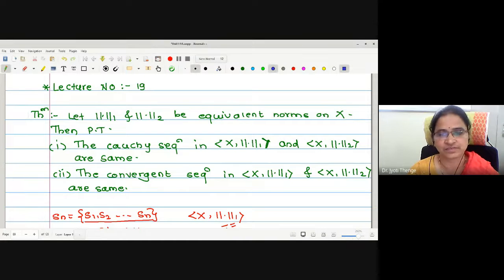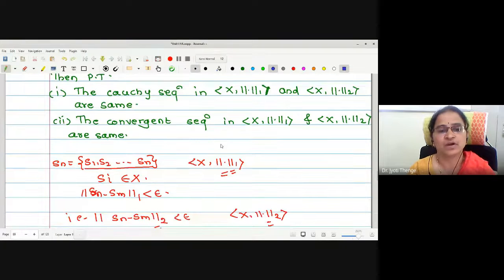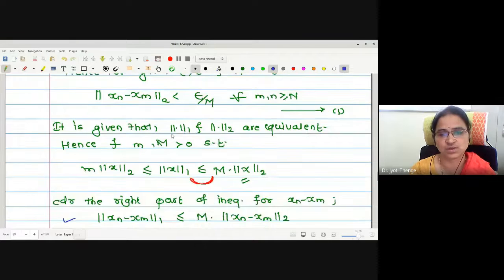In the last lecture, we were observing one theorem which is related to the equivalent norms defined on the given linear space X. The theorem says that whenever we have norm 1 and norm 2 as two equivalent norms in the linear space X, then the Cauchy sequences are the same. Similarly, convergent sequences in both the normed spaces are the same. We have completed the proof of the first result, that is, Cauchy sequences are the same.